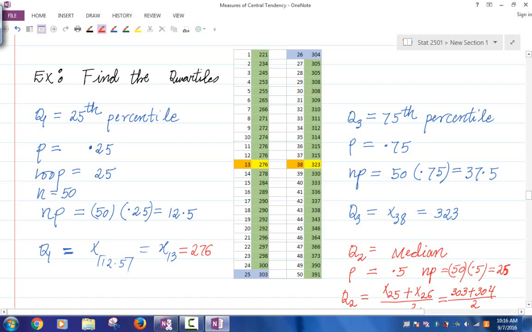Is everybody clear how we got that? Remember, you have to arrange the observations in increasing order first, which is done in my table. Okay.